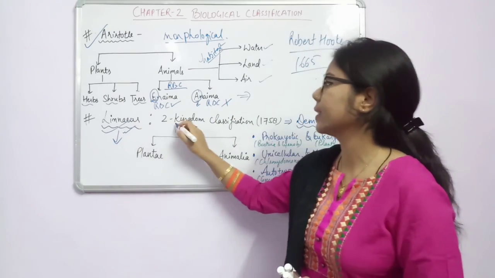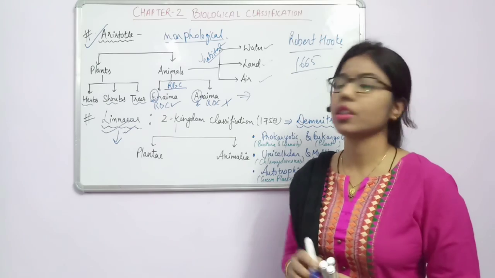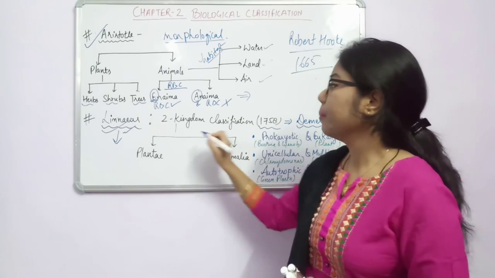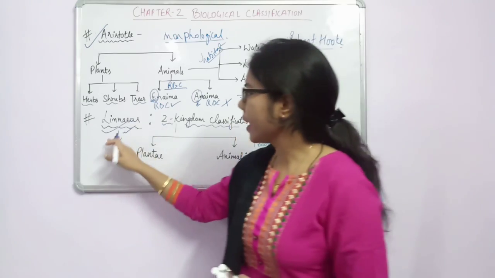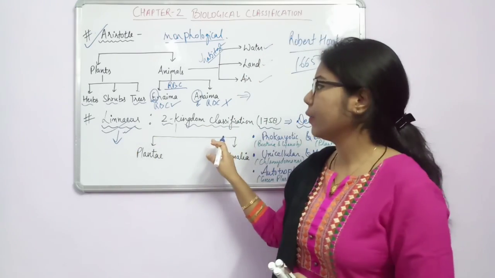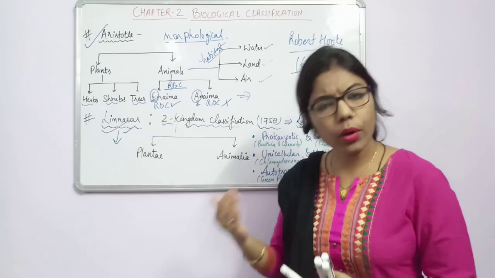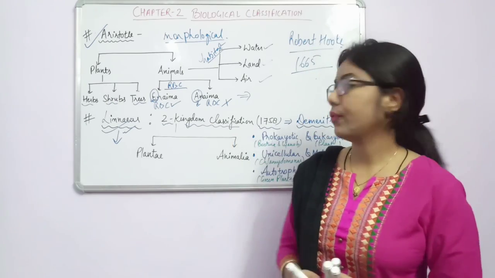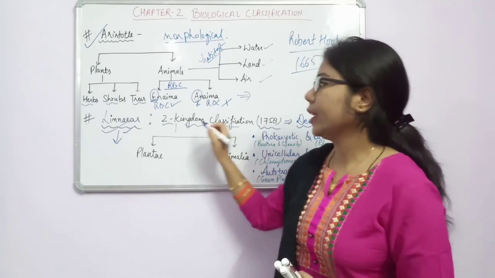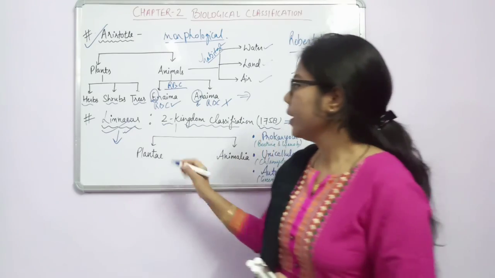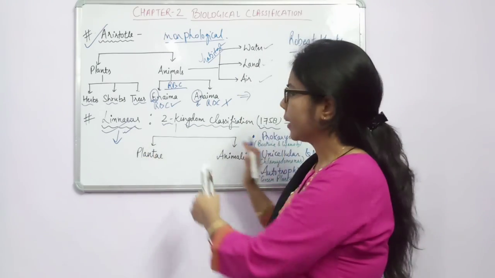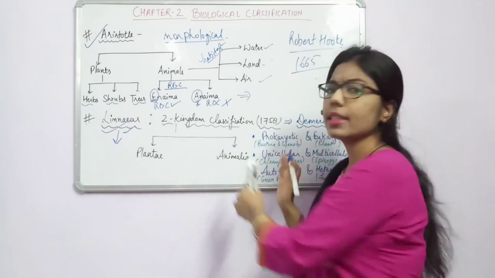Fine. So Linnaeus came here and he gave the two kingdom classification in 1758. Students, you have to memorize all these things: which scientist has given which kingdom classification, because we have to learn some more kingdom classifications here. So in 1758, Linnaeus gave the two kingdom classification. It means he divided all the organisms into plant kingdom as well as animal kingdom.